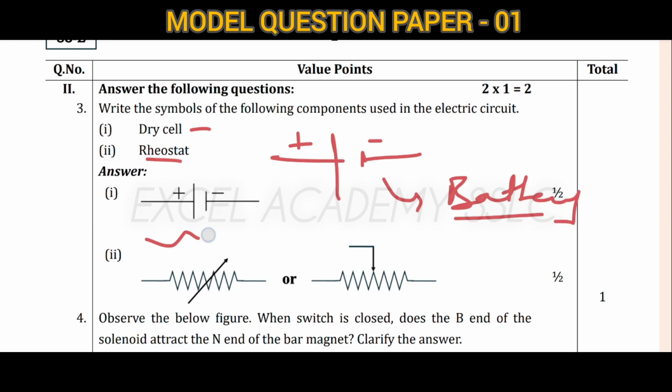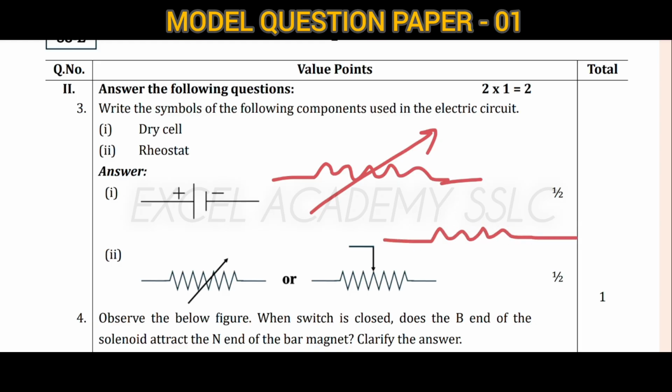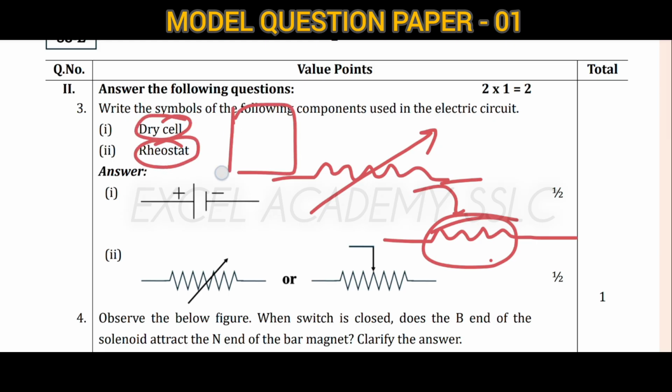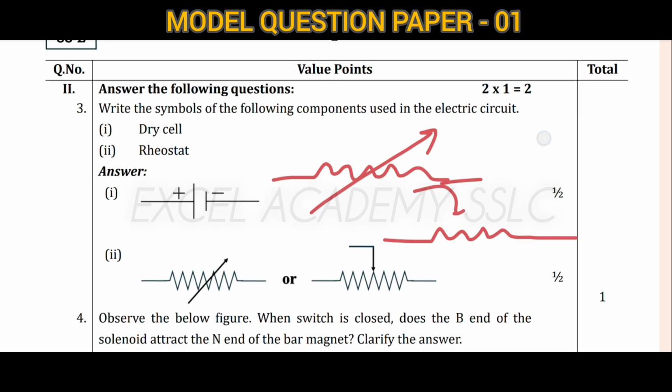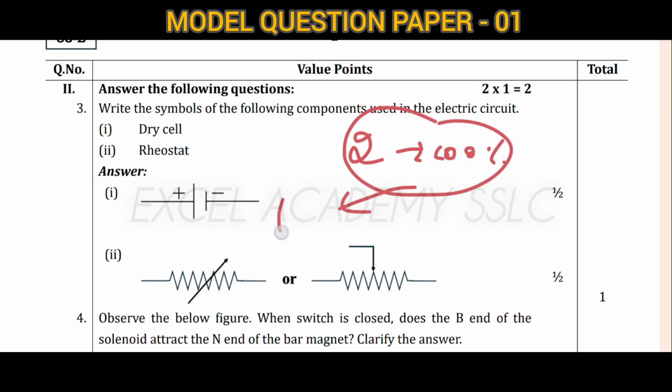Next is the rheostat. For a rheostat, first you write the resistance, the simple symbol, after that an arrow mark, and you can also show an inner arrow to that resistance. Dry cell as well as rheostat, first you want to practice all the symbols in those diagrams. In that electricity chapter you will have any two, that is 100% sure. Here you will get 1 mark.